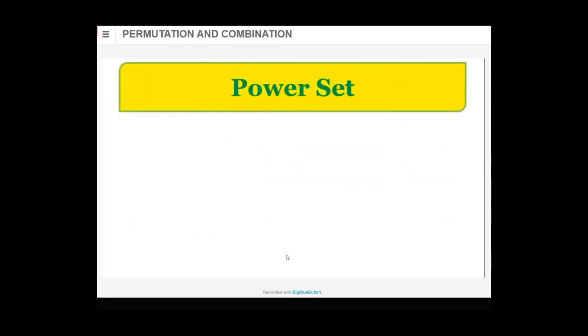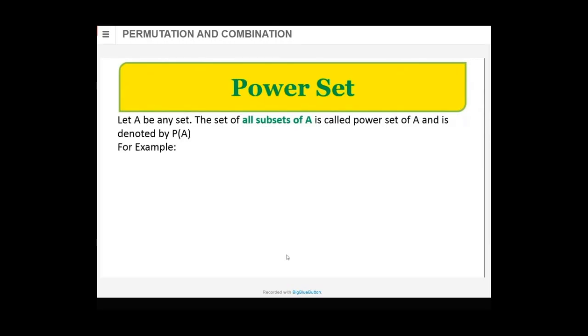Sorry, power set here. What is power set? Set of all subsets is called as power set. Let A be any set. The set of all subsets of A is called as power set of A, and it is denoted by P of A. For example, set A is having 1 and 2.